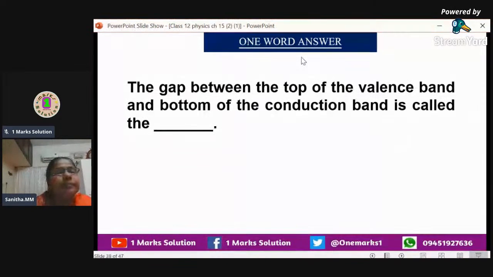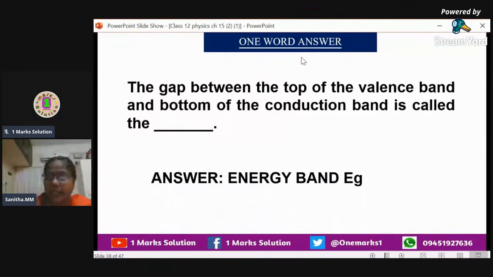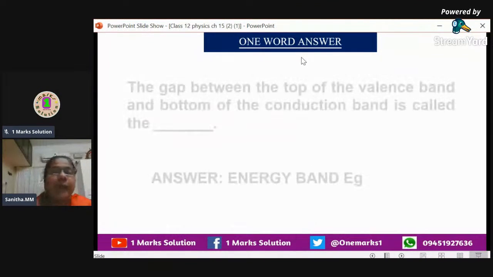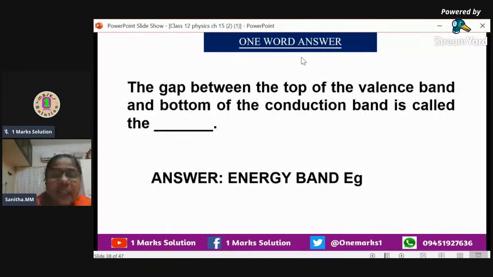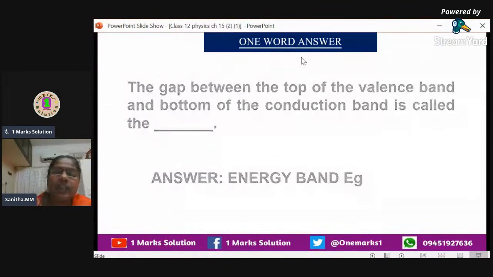Now we'll go for one word answer. The gap between the top of the valence band and the bottom of the conduction band. We know the valence band and conduction band: the valence band is below and the conduction band is above. What is this gap? We can call it the forbidden energy gap, or simply the energy gap, the energy band gap. Depending on this energy gap only, materials are divided into conductors, insulators and semiconductors.